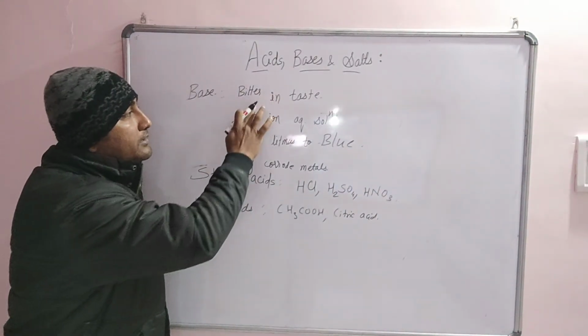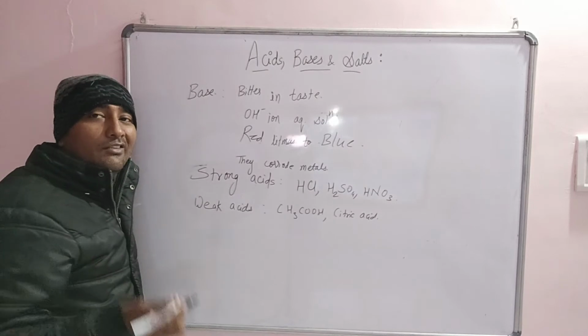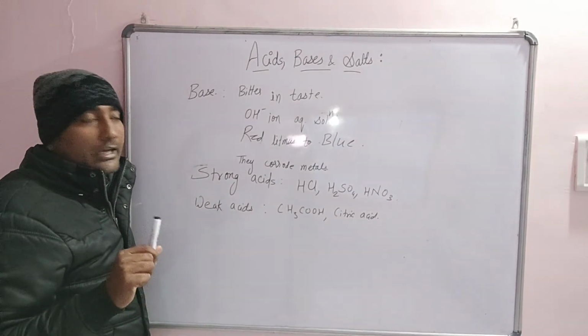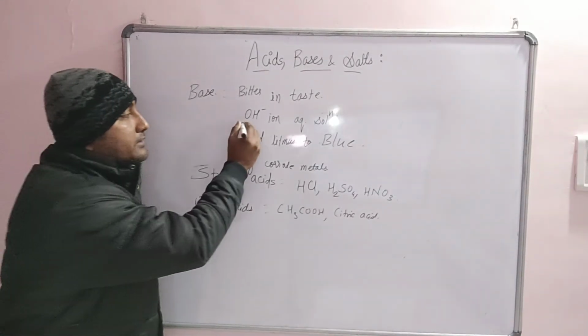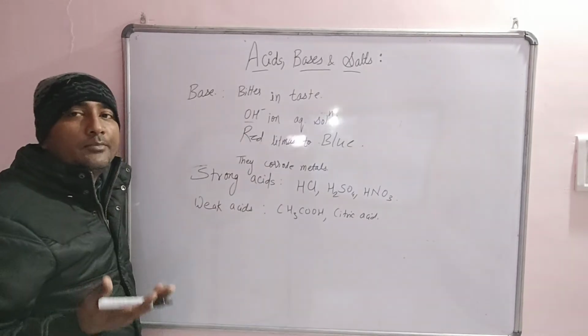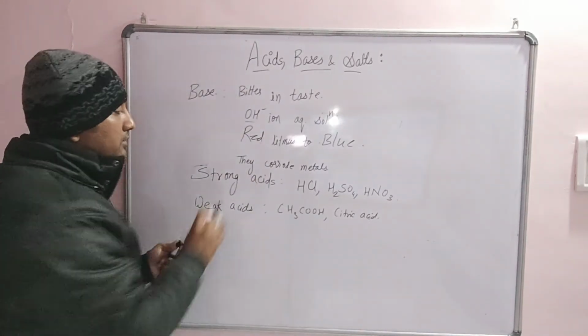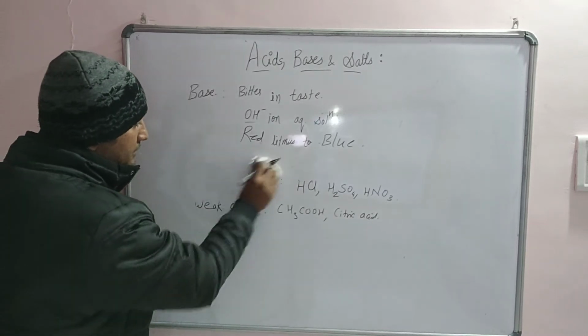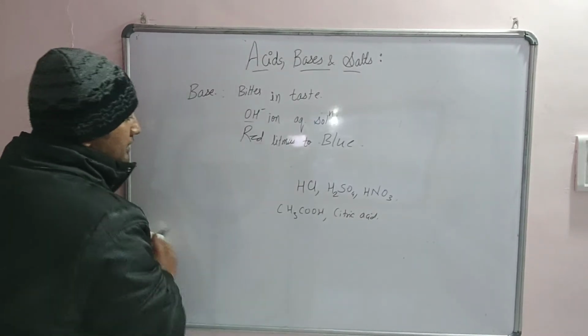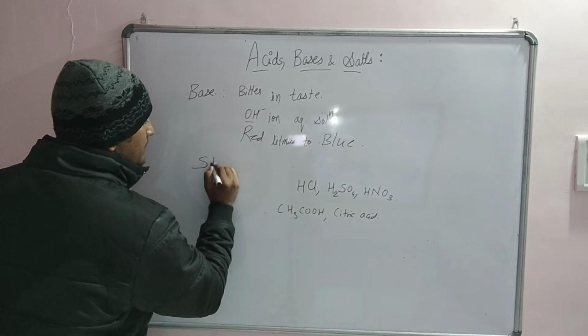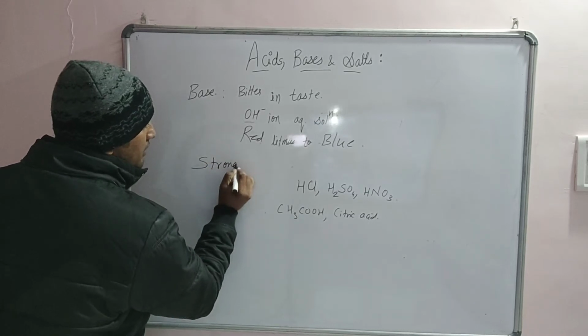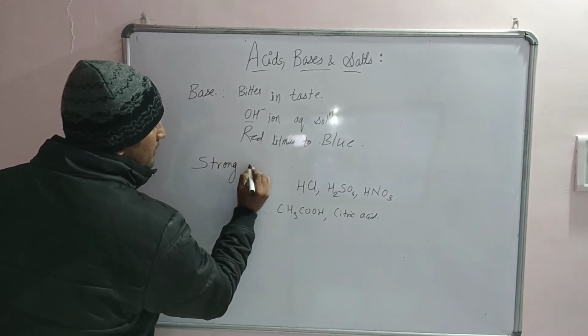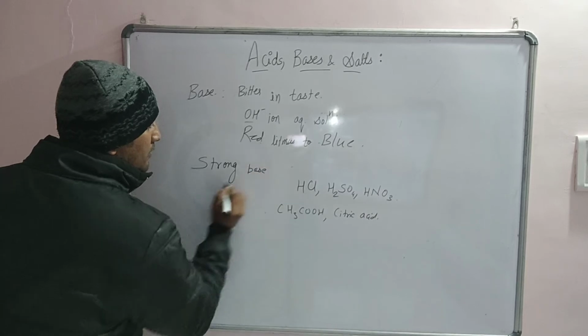Bases are the substances which are bitter in taste. They dissociate into OH- ions in aqueous solution, and they turn red litmus to blue. They are also of two types: strong bases and weak bases.